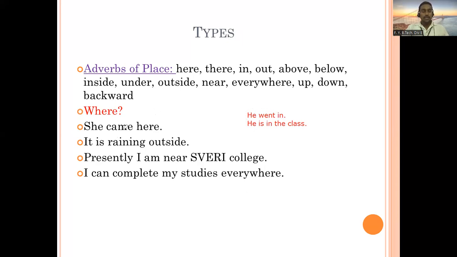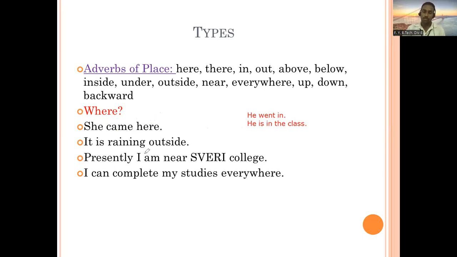In sentences, we can check it like this. She came here. So the word here talks about coming. For example, we can ask, where did she come? The answer we get is here. So here is an adverb of place. It's talking about the action of coming.